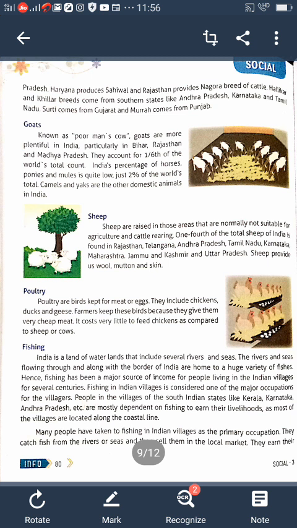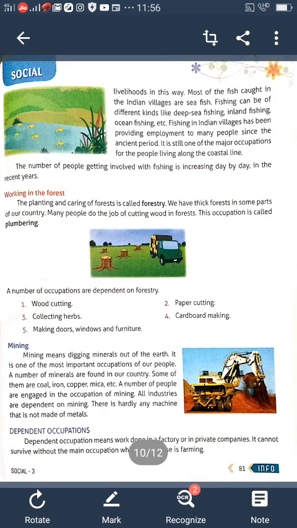They catch the fish from the rivers and seas and then sell them in the local market. They earn their livelihood in this way. And working in the forest, the planting and caring of forest is called forestry. What is forestry? The planting and caring of forest is called forestry.